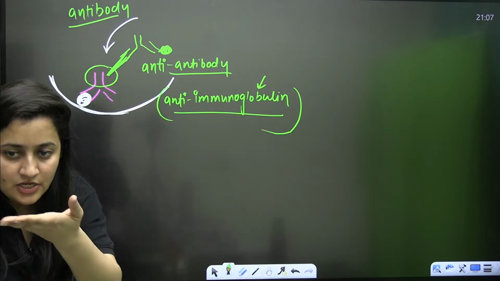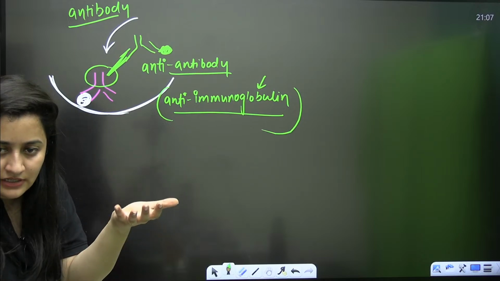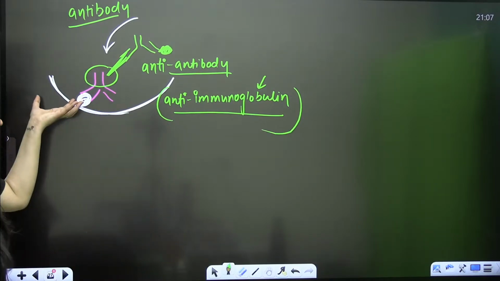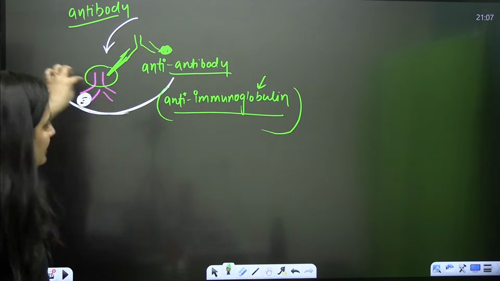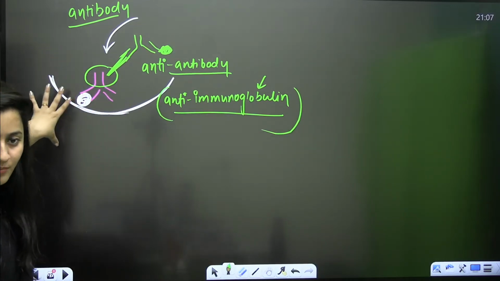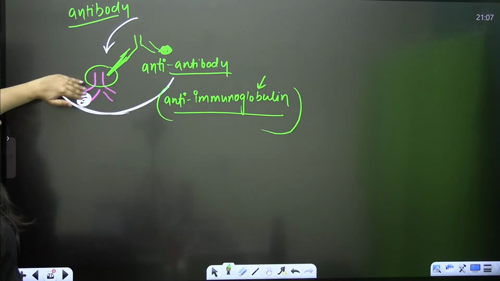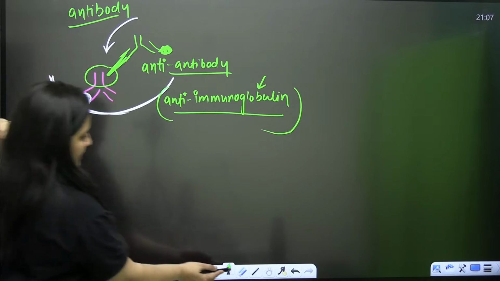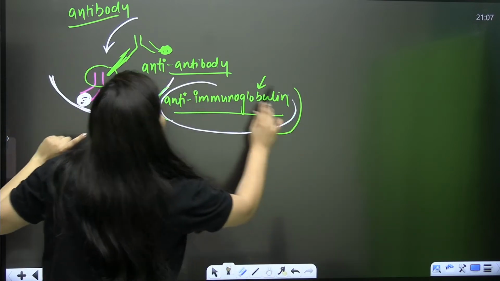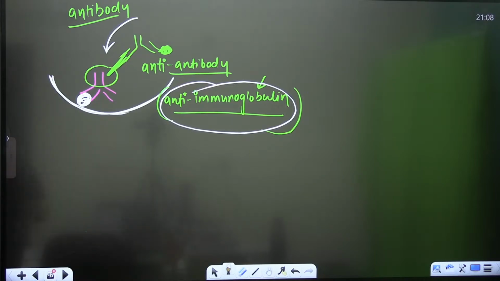Again, I'm repeating this. You have an ELISA tray, and in that tray there are wells. You are loading your sample there. In that sample antigens are present, right? The antigen will be immobilized, of course, with the help of chemicals. Then the antibody complementary to it will be added. Then another antibody, that is anti-antibody, or anti-immunoglobulin, is added and allowed to react. Clear, bache?